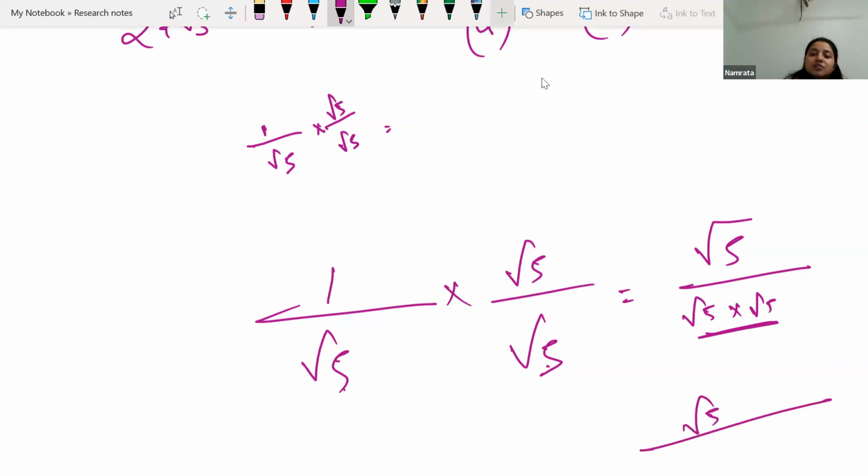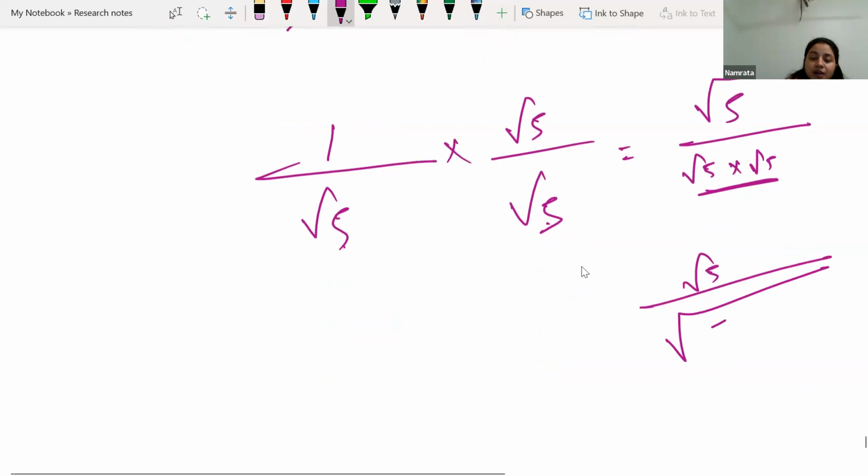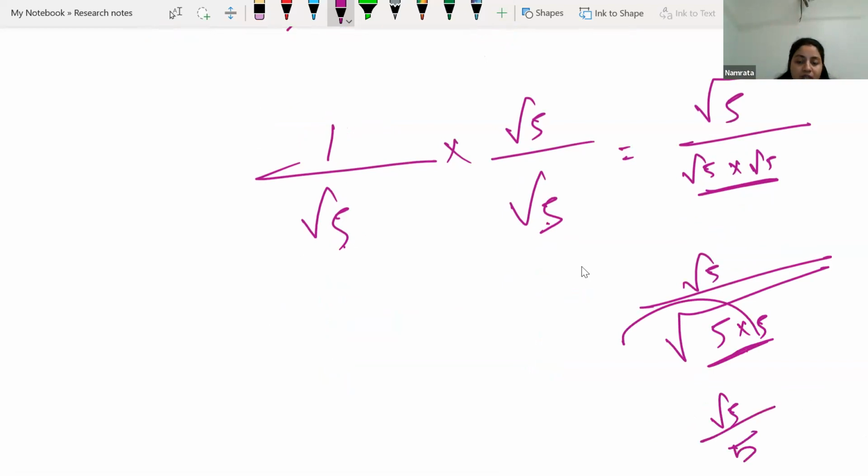So in the denominator we will be having under root 5 and 5 both will come together. Both just talk with each other, and they said okay, let's just sit inside the one root sign, and they just came together. Once they came together, they made a pair, and now we are having a pair of 5, that means one 5 will come out. So we will be having root 5 by only 5.